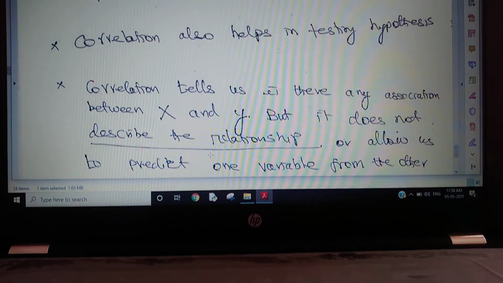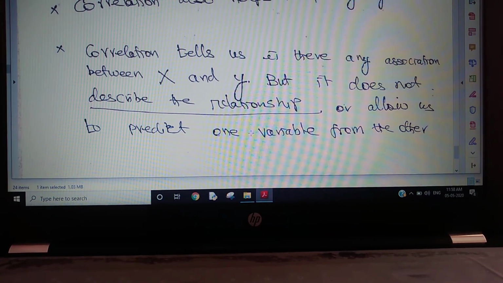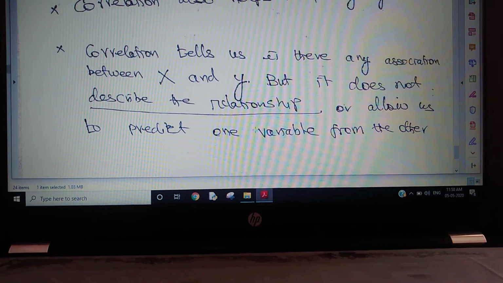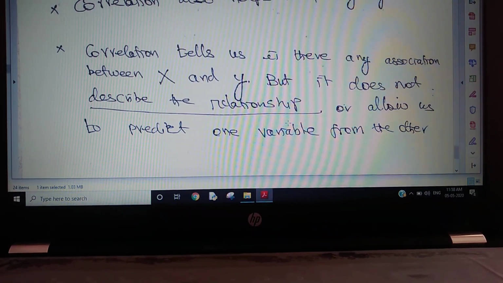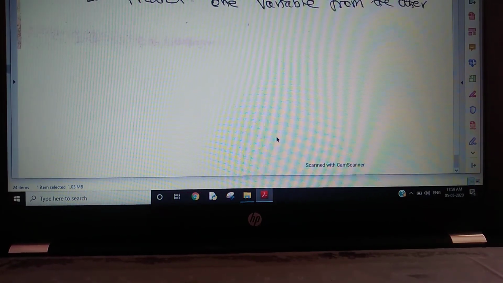The correlation analysis won't tell us whether X is influencing Y or Y is influencing X, or which is dependent and which is independent. That can be studied through regression analysis.